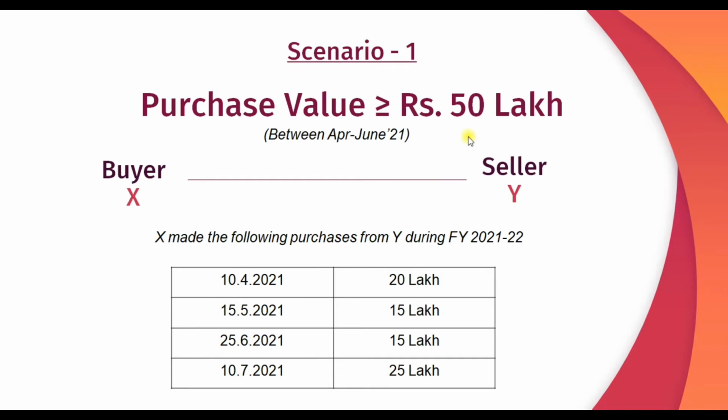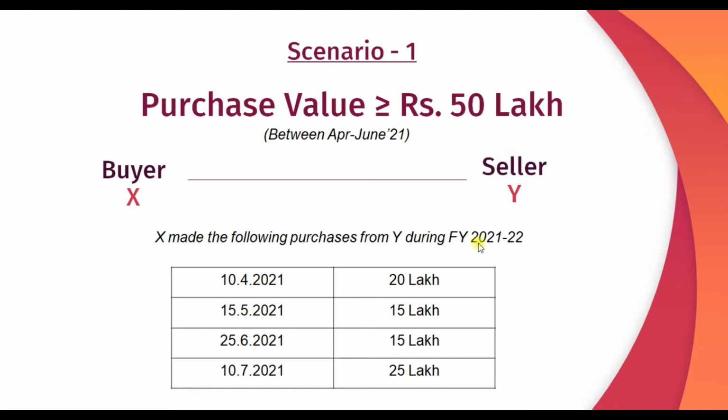Let's take two scenarios here. One is wherein the value of purchases made by the buyer prior to 30th June 2021 is itself 50 lakhs or more. And the second one is wherein the value of purchases made by the buyer prior to 30th June 2021 is below 50 lakhs. Let's see scenario number 1. In this, X is a buyer and Y is a seller.